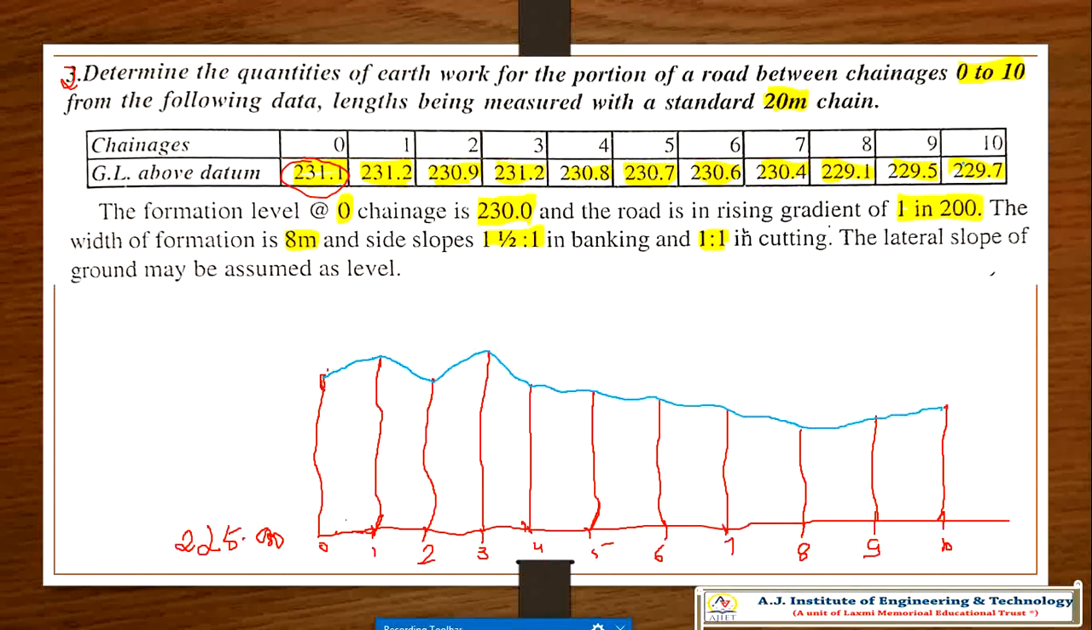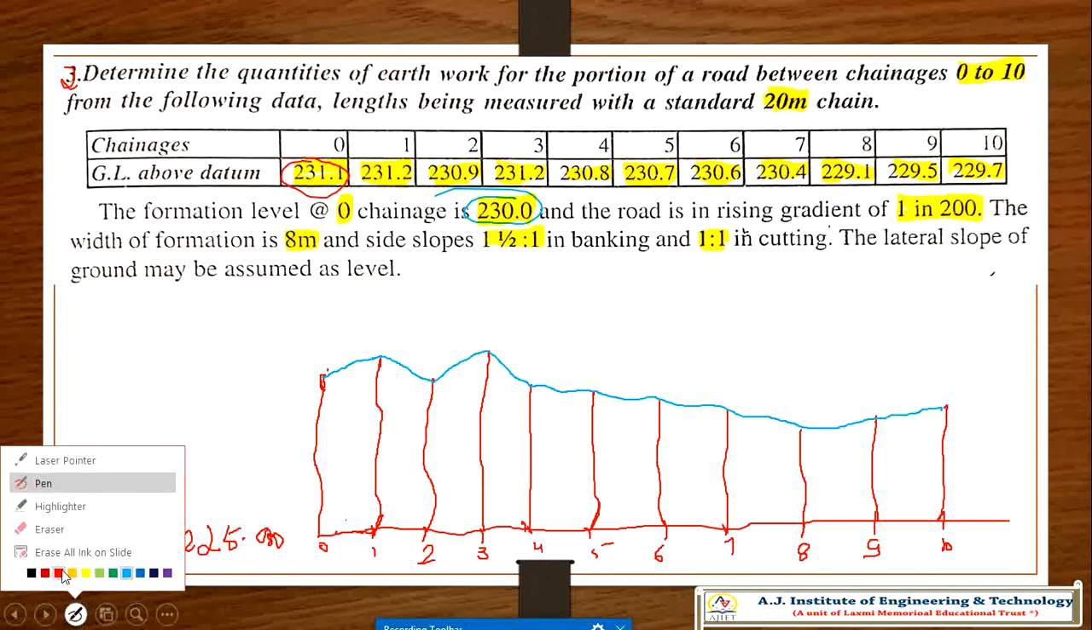The ground profile looks like this. Okay, so now, what did they tell us in the problem? They told us that the formation level is 230. Okay, we'll take another line, another color, for your better understanding.